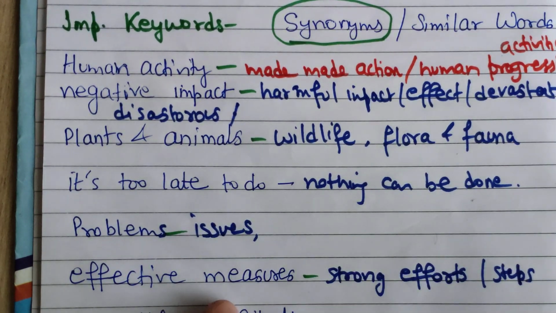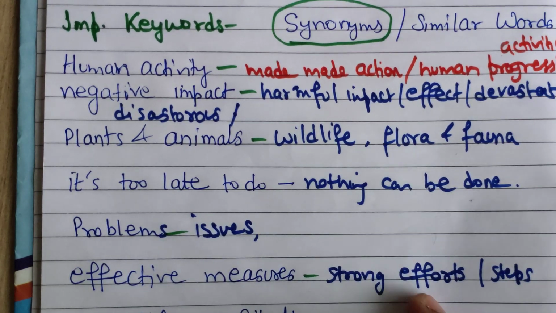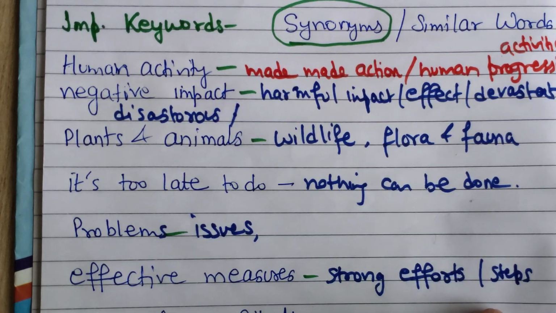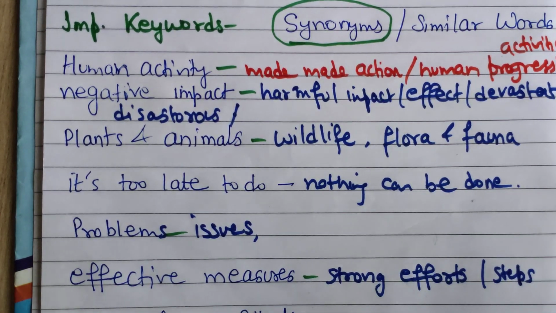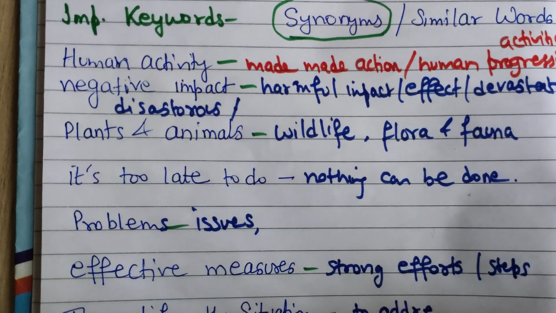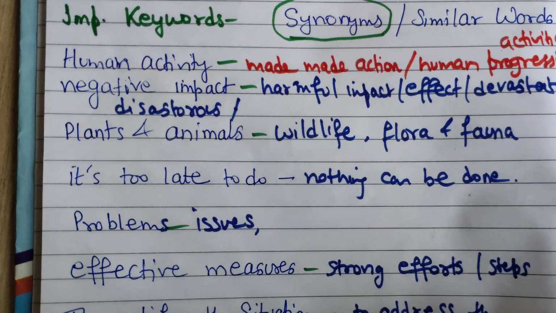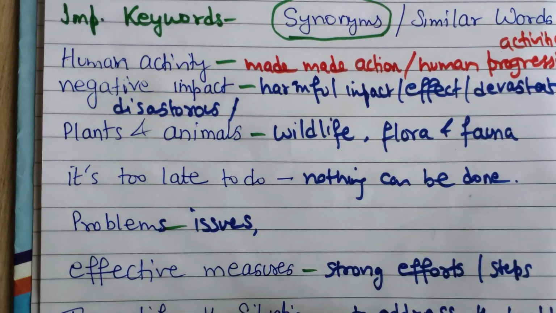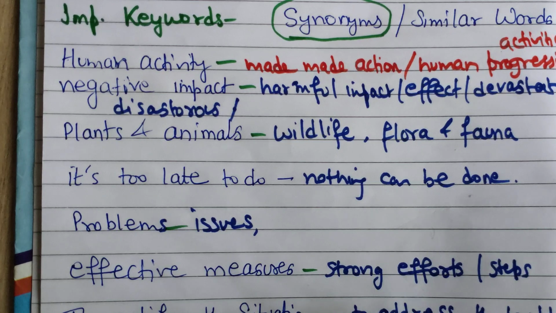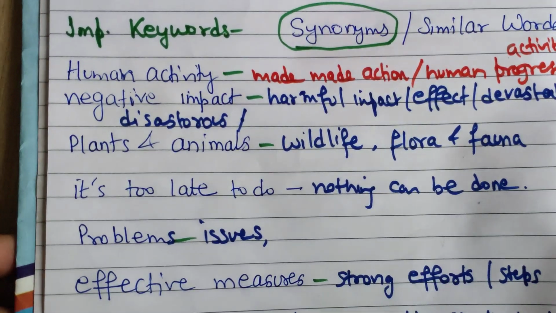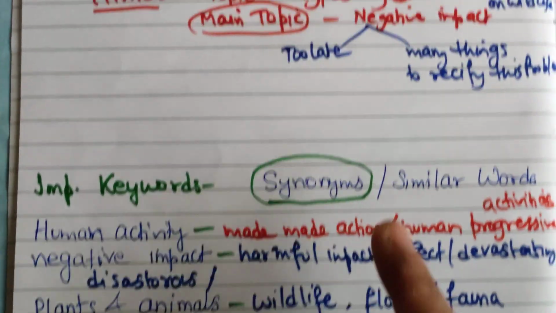Because I will be explaining about government and individuals' joint efforts, we can also use joint efforts by both governments as well as individuals to rectify the problem, to address the problem or issue, to rectify, to deal with. So at least one or two synonyms, please do write before writing the essay.